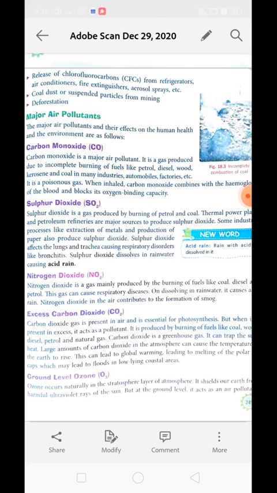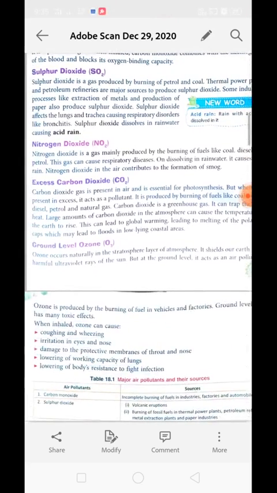Besides this, when sulfur dioxide gets inhaled into our respiratory system, it affects the lungs and trachea, causing respiratory disorders like bronchitis. Why? Because they are acidic in nature. When they are getting inhaled, what will happen? Due to acidic nature, our respiratory tract will get damaged. Right? Now, next one is nitrogen dioxide, that is NO2.